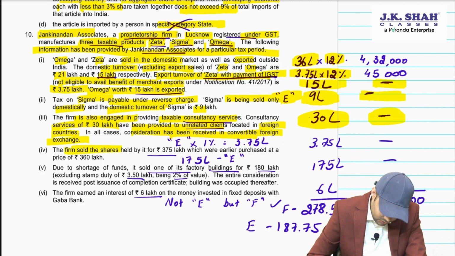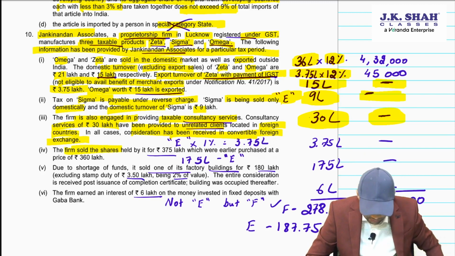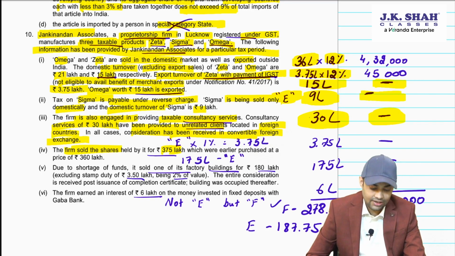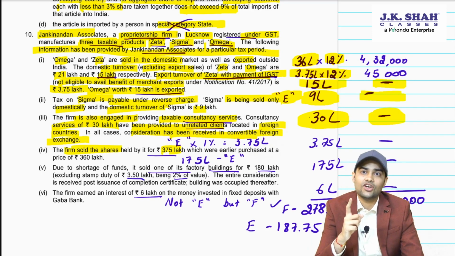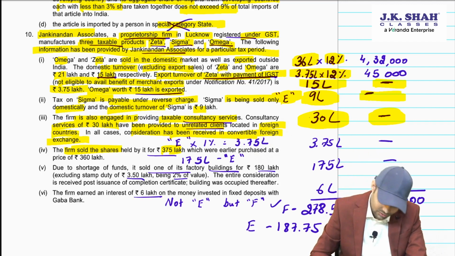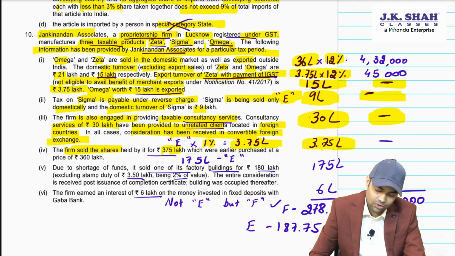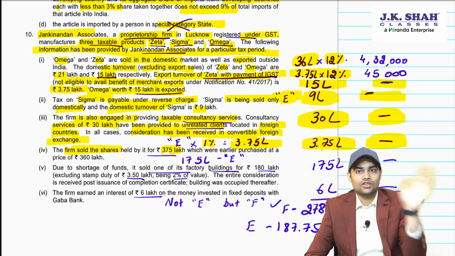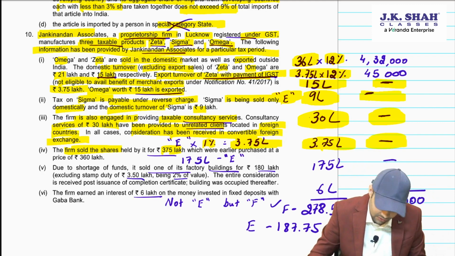Okay, firm sold shares held by it for 375 lakhs. Securities, it is valued at 1% for the purpose of E by F. So 375 into 1% will come to 3.75 lakh. Will there be output on sale of securities? No, there will be no output on sale of securities.